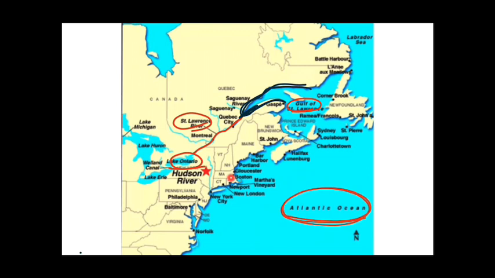Now one more river originates from Lake Ontario. As you can see over here, this is Lake Ontario, and one more river originates from here, that is the Hudson River, which connects New York City to the Great Lakes. So from Lake Ontario originate two rivers: the St. Lawrence River, which moves to the northeast direction, and the Hudson River, which lies to the southeast direction, and this connects New York City to the Great Lakes.